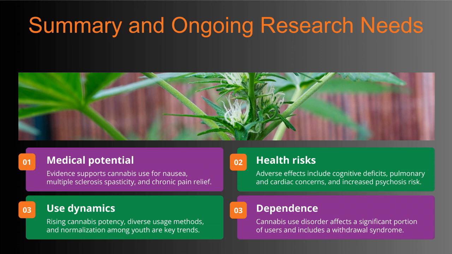Finally, dependence is a significant issue, with many users experiencing cannabis use disorder and withdrawal symptoms. These points emphasize the urgent need for comprehensive research into long-term effects of potent cannabis strains, interactions with other medications, impacts on adolescent brain development, and effective treatments for cannabis dependence. This understanding will help shape both scientific inquiry and public policy going forward.